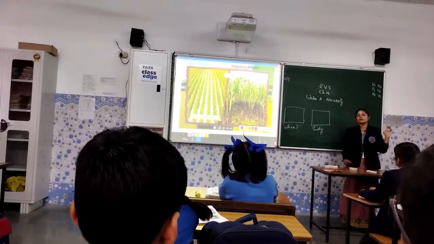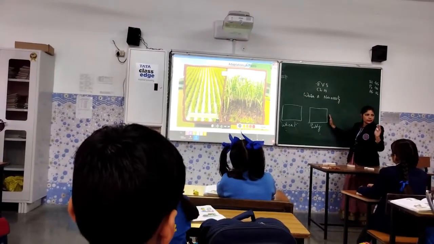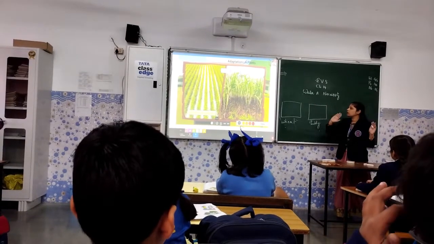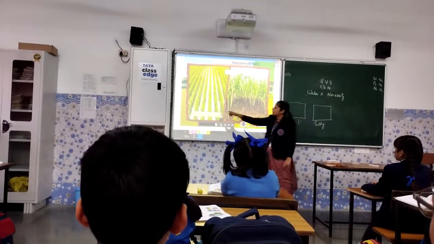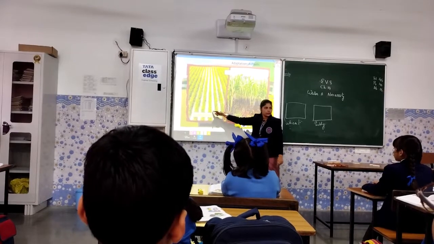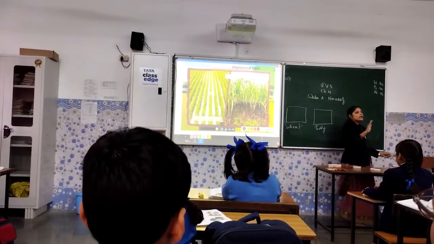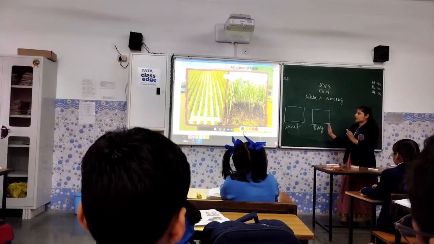इसमें हम क्या करते हैं? We make some sections, ठीक है ना? And we just fill these sections with water. Can you see like this? There is water. Can you see this? Yes. This field is filled with water और इसके अंदर आप जो है rice के seeds लगाते हैं.